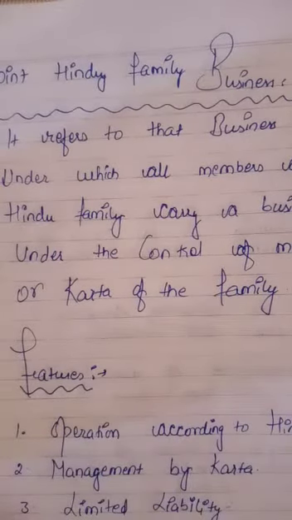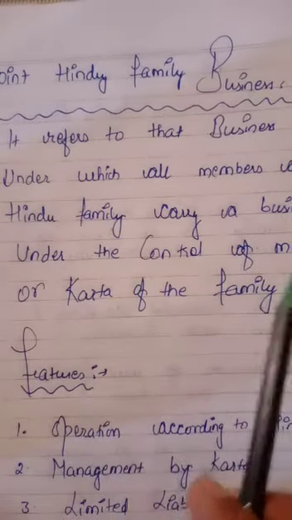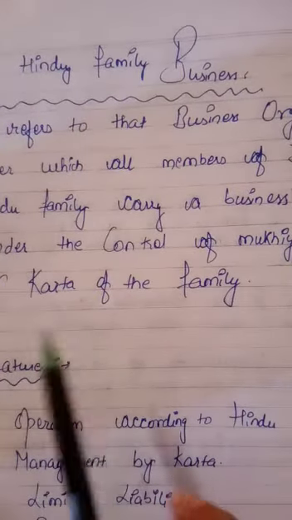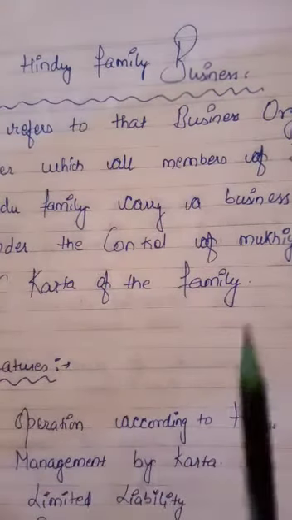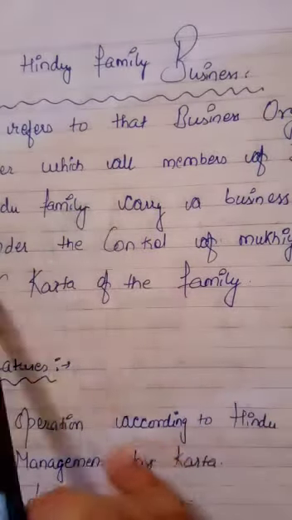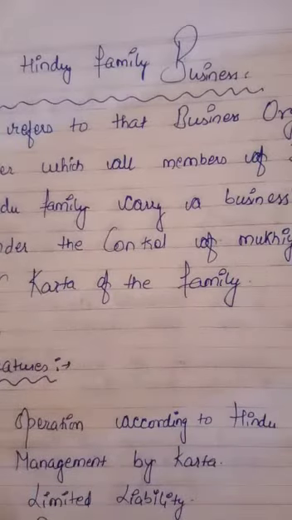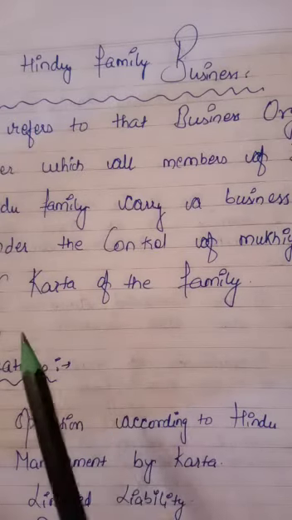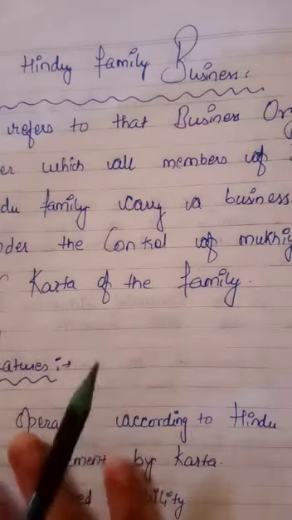of the family. There is one male member, the head of the family, who is called Mukhya or Karta. He controls all the affairs of the family business and the rest of the members help him. It is the business organization under which all members of the joint Hindu family carry on business, but under the control of Mukhya or Karta. There is one person who controls all the affairs of the business, and that person is the eldest male member of the family.